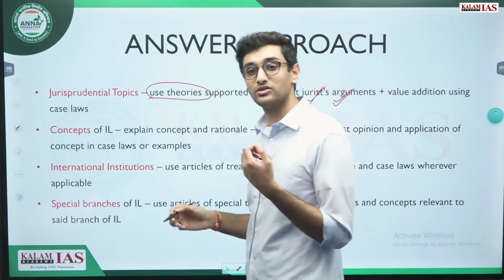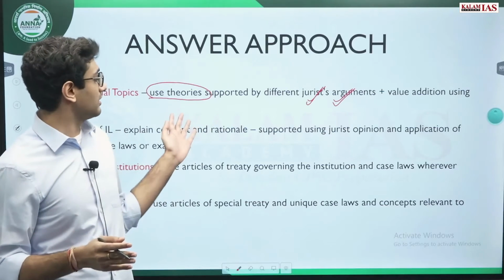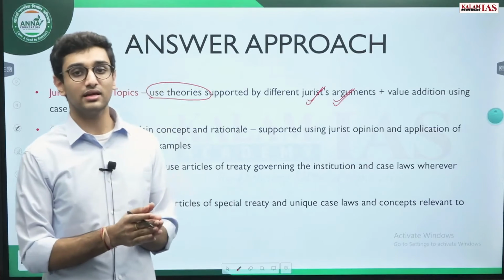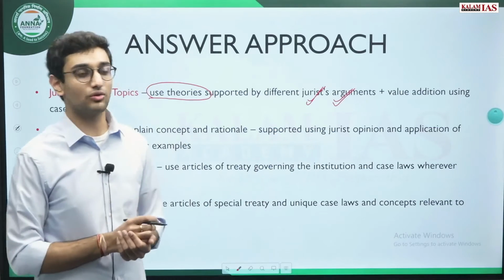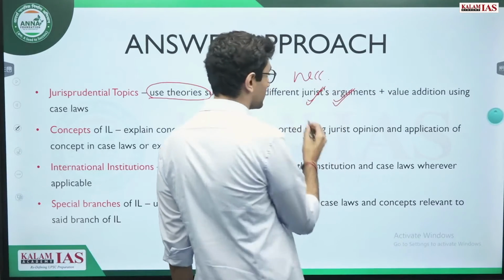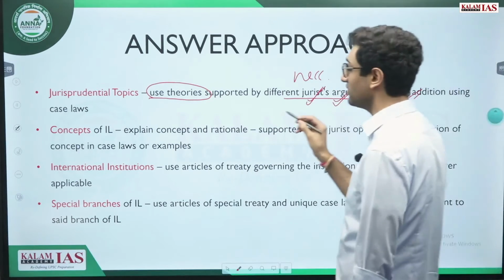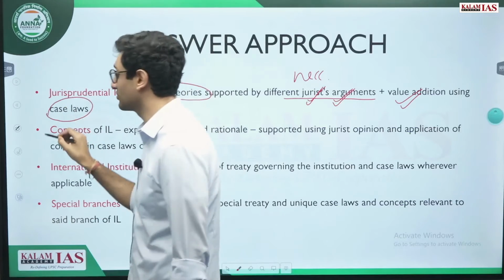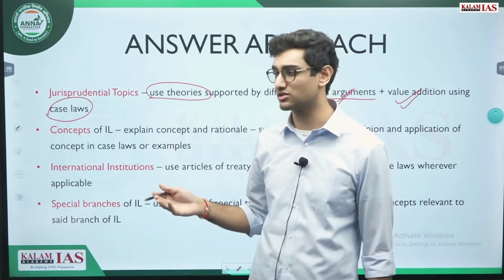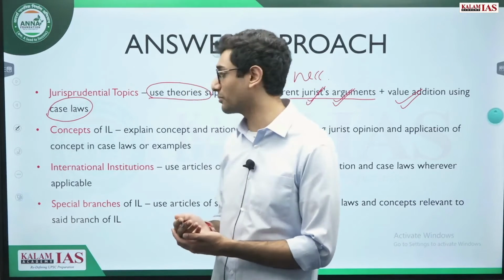So like in general studies for UPSC, we give the pros and cons and then a balanced way forward. In jurisprudential types of questions in international law, we give one jurist opinion, second, third, and then give a balanced opinion as to which theory is most applicable. This part about giving jurist argument is necessary. This is value addition, that if we have some additional case law that supports a particular theory, then that fetches us that extra 1 or 2 marks. I have also collated these types of case laws during the lectures, so we'll deal with them as and when we deal with individual jurisprudence topics.